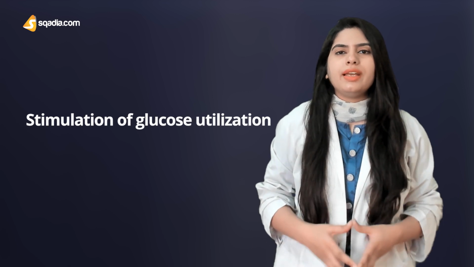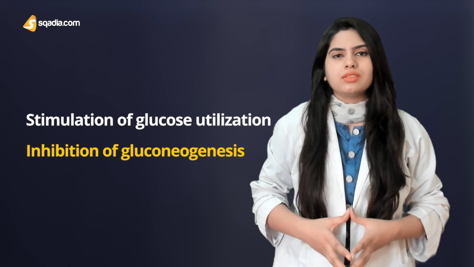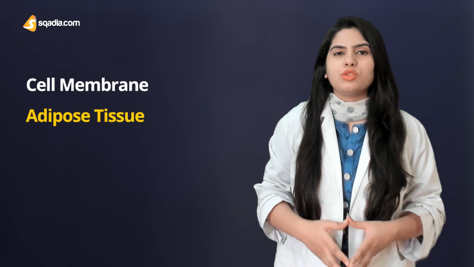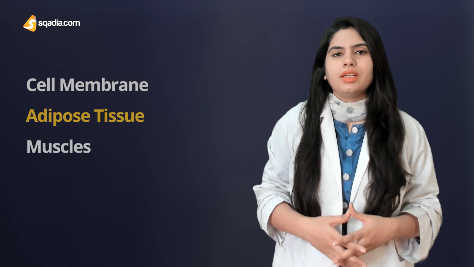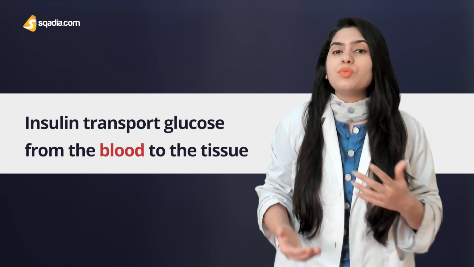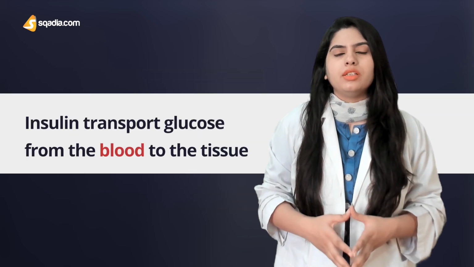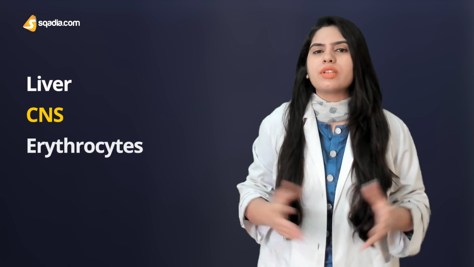Effects of insulin can be described in two ways: the stimulation of glucose utilization and inhibition of gluconeogenesis, which is the formation of glucose from the non-carbohydrate precursors. In an overall picture, insulin affects the cell membrane, adipose tissue, and the muscles. Insulin facilitates the transport of glucose across the cell membrane from the blood to the tissue. There are few exceptions to this, which are the liver, CNS, and erythrocytes.